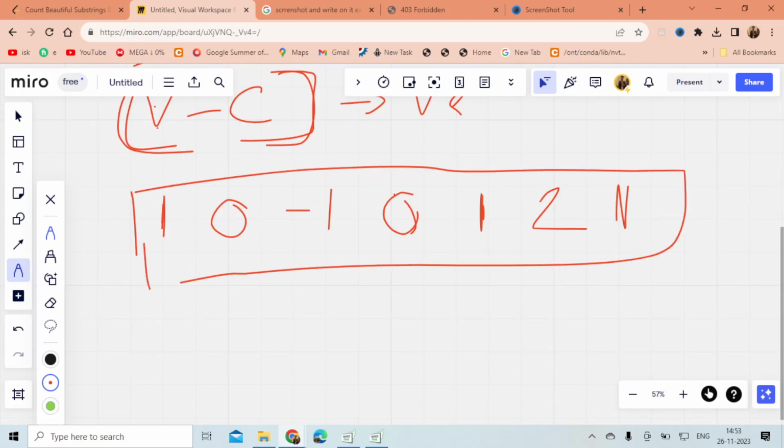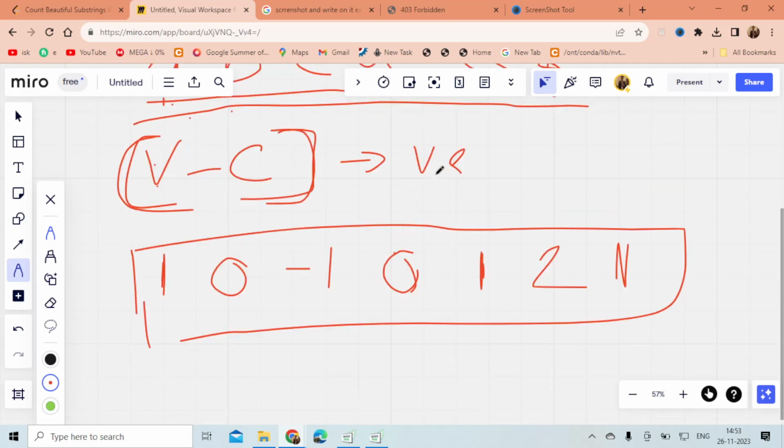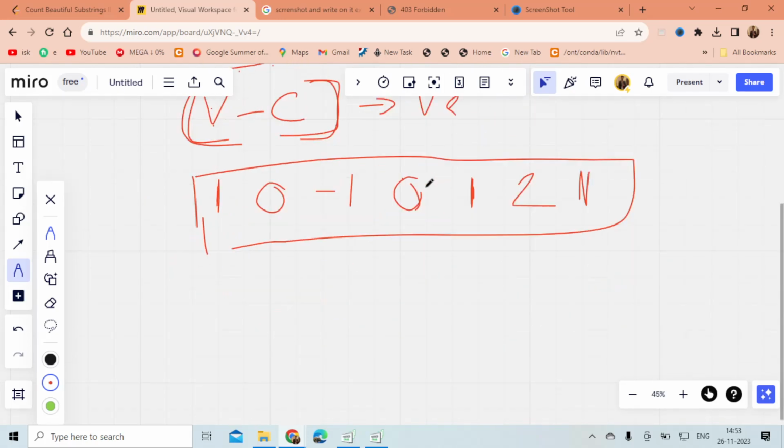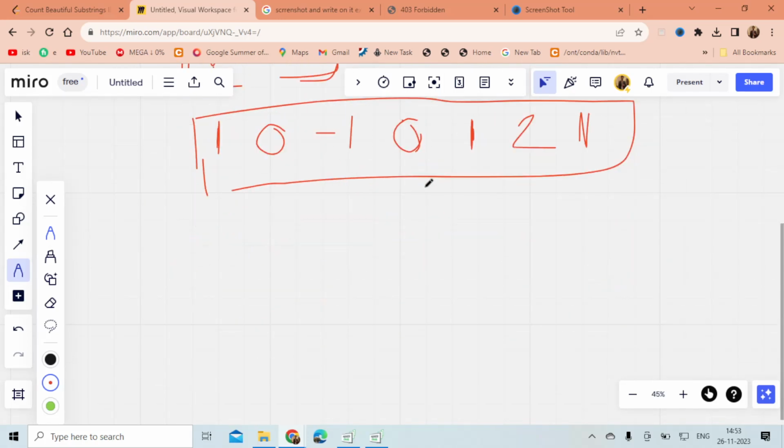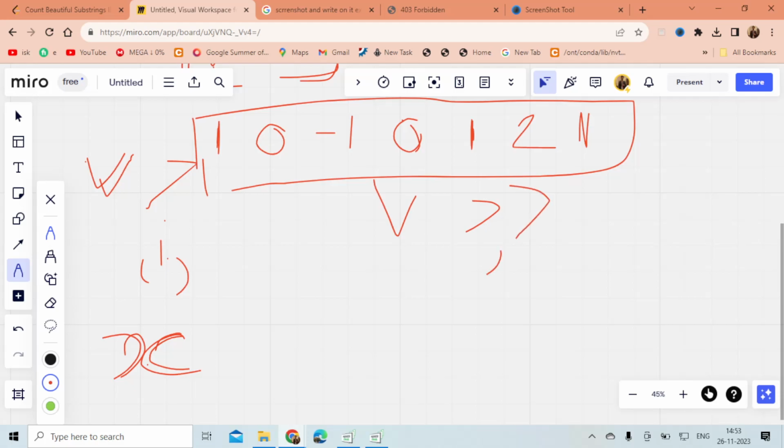Now why have I calculated this? What is the reason? If for some index i my difference is x, what my difference is saying is that my vowels are x greater than my consonants, right?